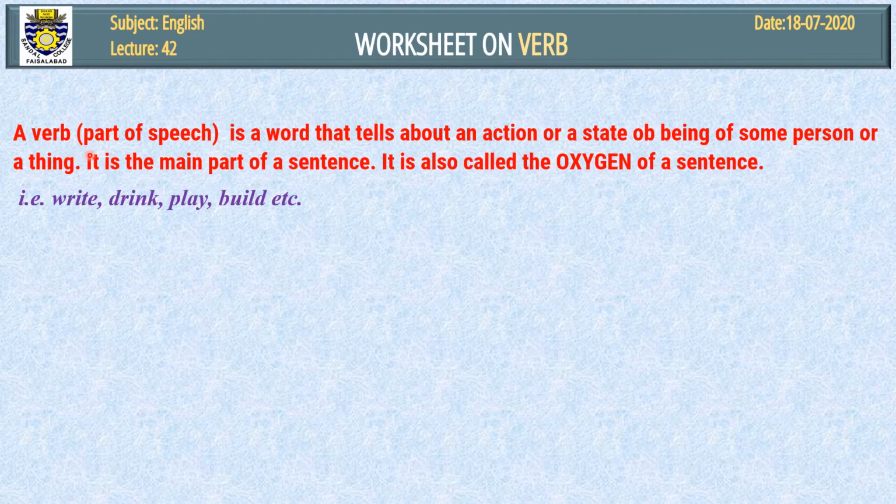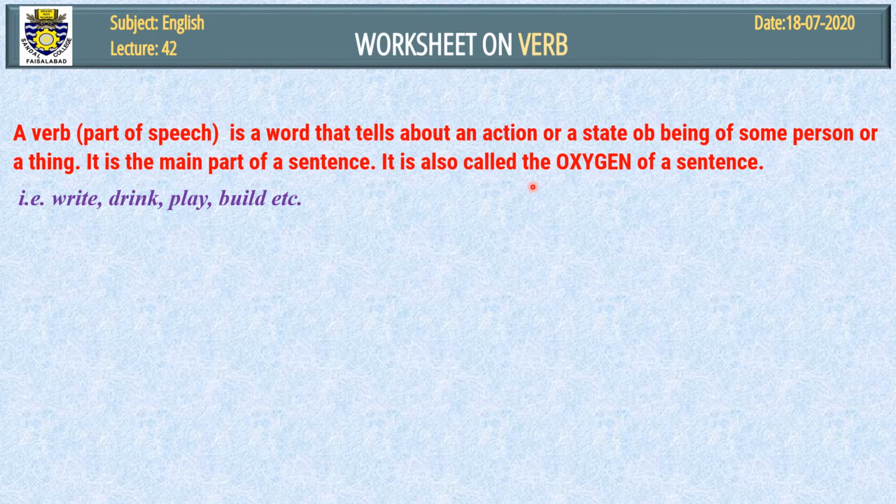A verb, that is an important part of speech, is a word that tells about an action or a state of being of some person or a thing. It shows the action or the state of being of some human being or something. It is the main part of a sentence. It is also called the oxygen of a sentence.